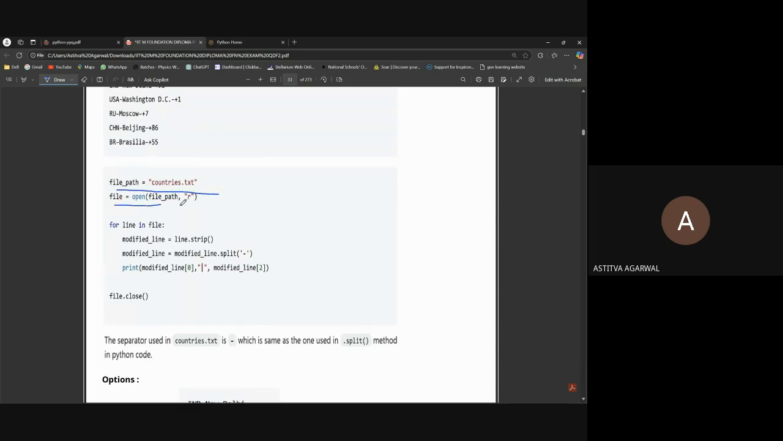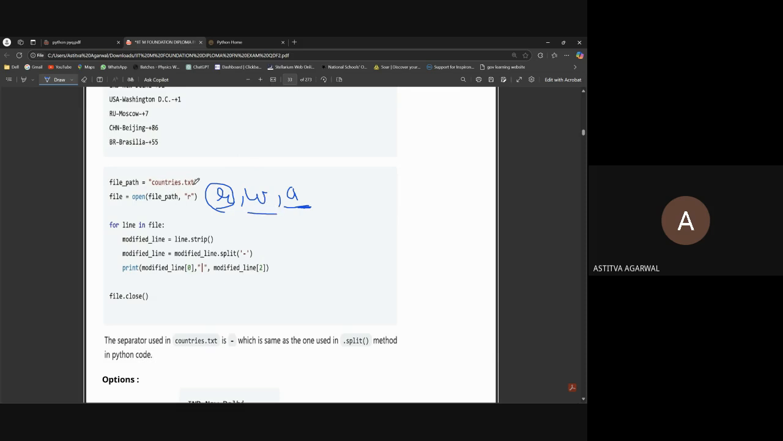Then we are opening the file with the read mode. Just always take care of the modes given. There are three modes: read, write, and append. I guess they haven't taught you append. If the file doesn't exist, then read mode won't work, because it won't create a new file. But write will create.